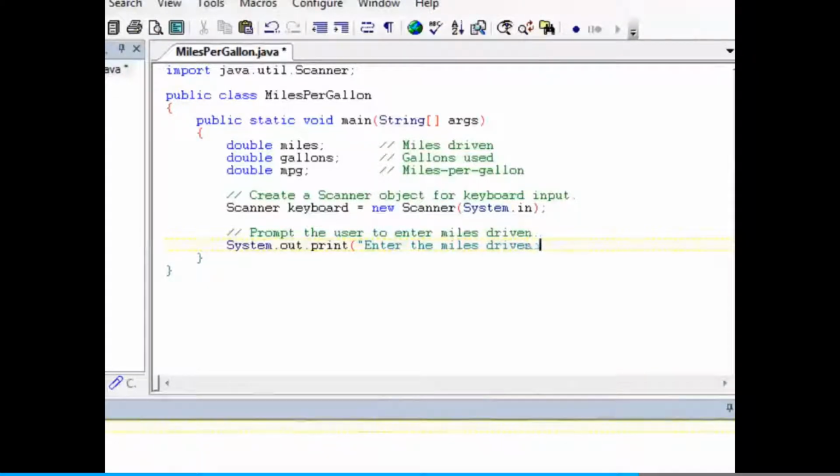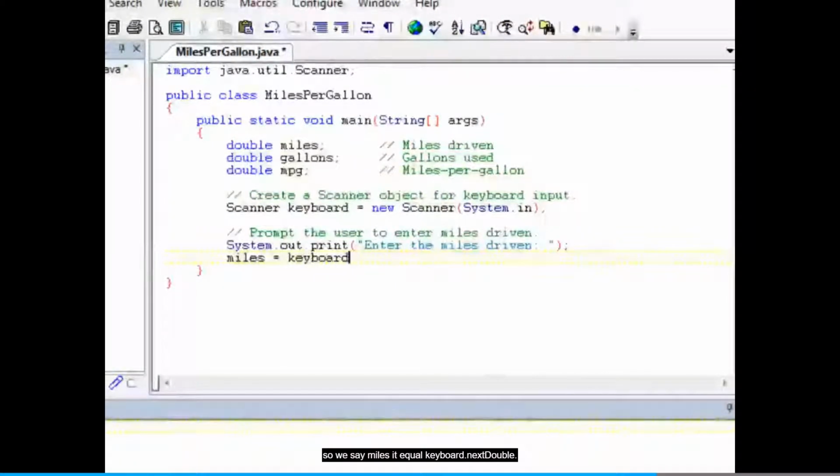And then we can actually have a statement that reads a double from our Scanner object, and we're going to store that in the miles variable. So we say miles equal keyboard.nextDouble.